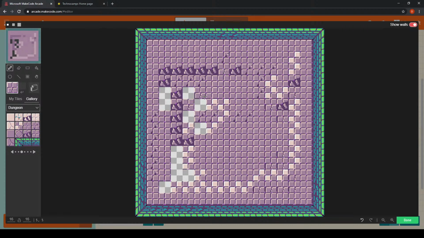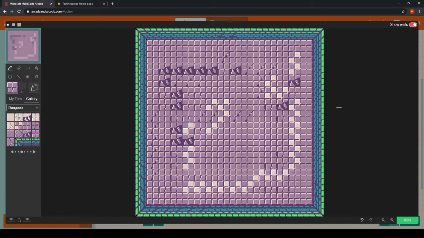There we are. So just make sure that you've placed down all of the tiles that you need, that it kind of fills the void a little bit, because otherwise you're going to have black spots on your virtual gaming console, and of course it doesn't look particularly good if you have a lot of empty space. So just make sure that you've filled all of your tile map. Okay, and you're going to end up with something that looks somewhat similar to what I have on my screen now. Okay.